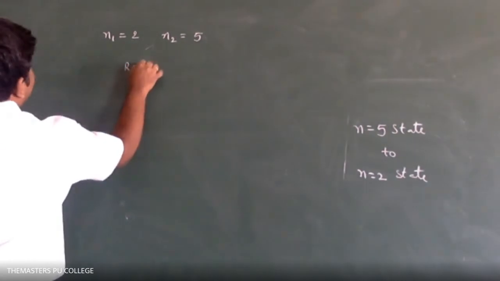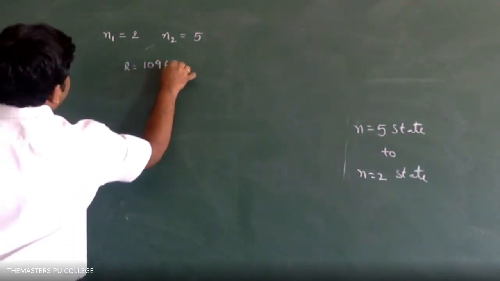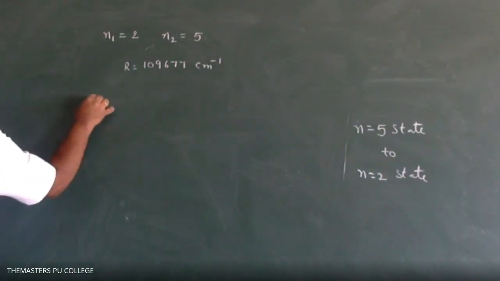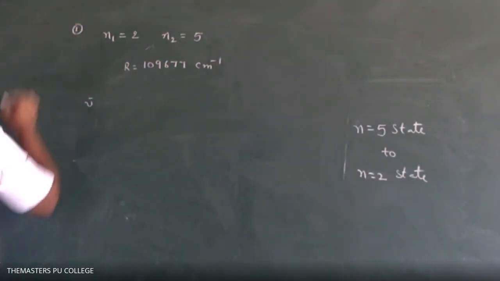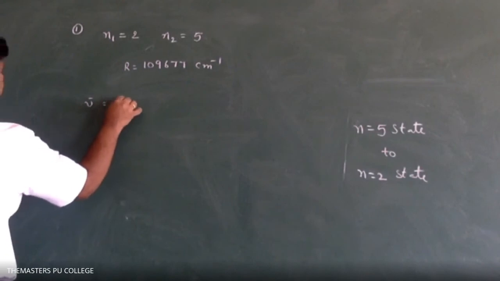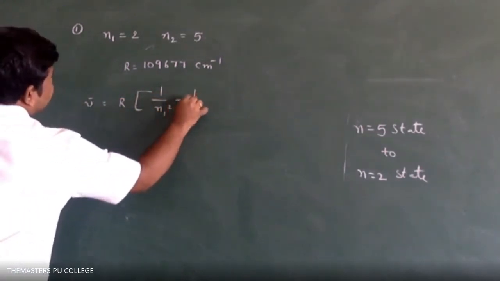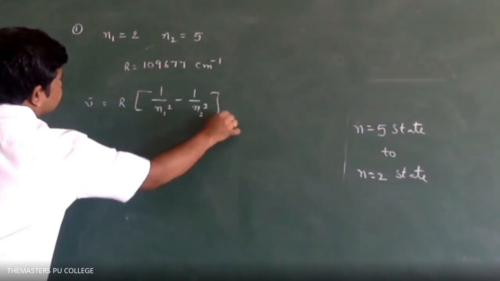R is equal to 109677 centimeter inverse. First step: nu bar is equal to R into 1 by n1 square minus 1 by n2 square.